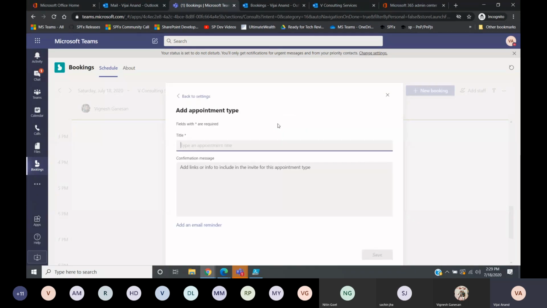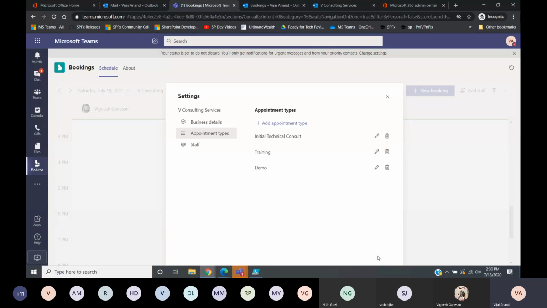But here things are a little bit different. In the browser there would have been a lot of options, but here you just have a title and a confirmation message, and you can add a reminder. When you access the same Bookings from the browser, there were a lot of other options, but in the Teams app only certain limited options are available.